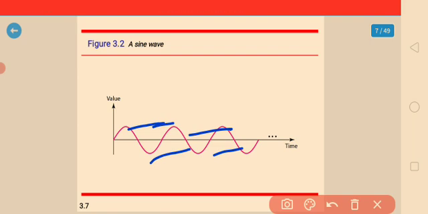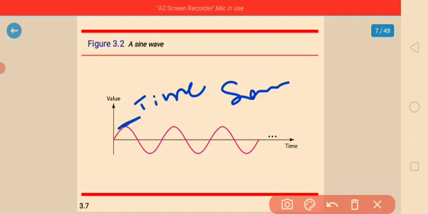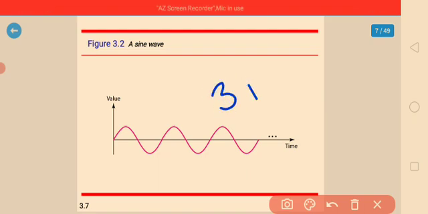Each cycle consists of a single arc above a time axis followed by a single arc below it. The timing used for the above arc is the same timing used for the arc below. So this is the sine wave. Here a sine wave can represent three parameters, so we can divide it into three types.